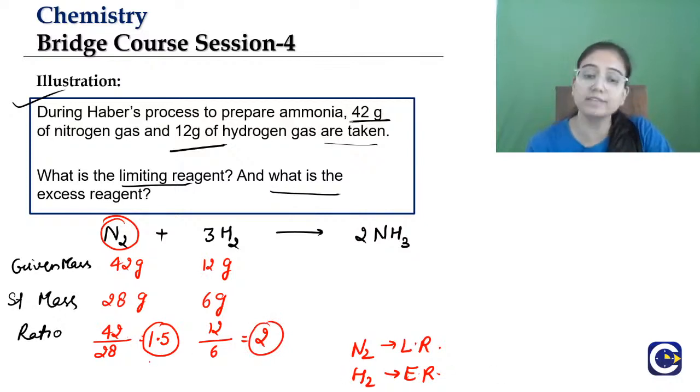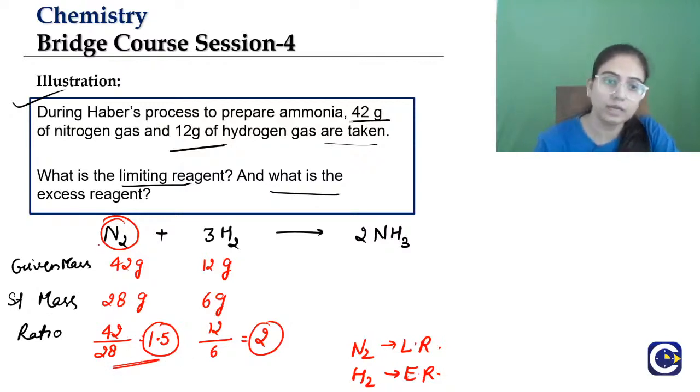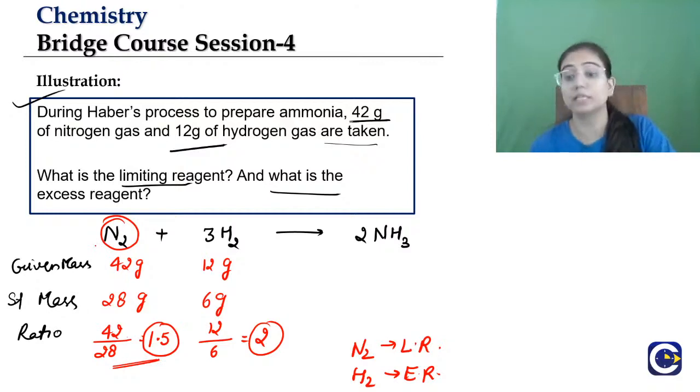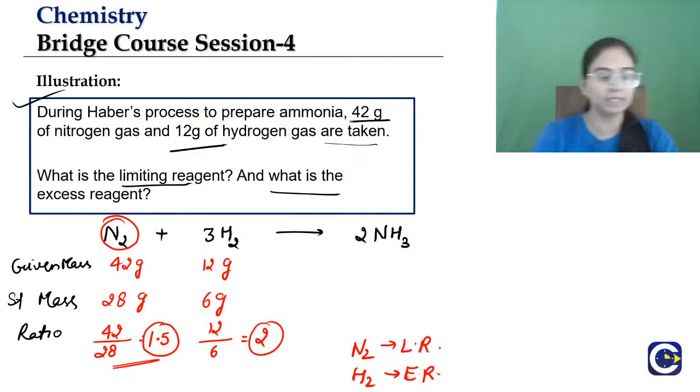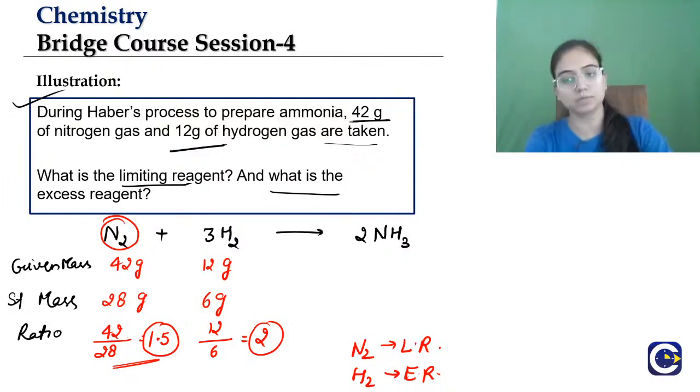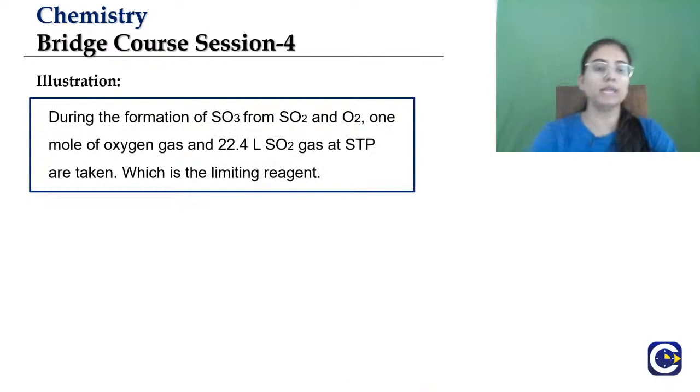So 1.5 is obviously lesser than 2. So this is the ratio for nitrogen, so nitrogen will be the limiting reagent. Yes, Divya, absolutely right. Now Nandini, I think the concept is clear with you. Moving to the next question.